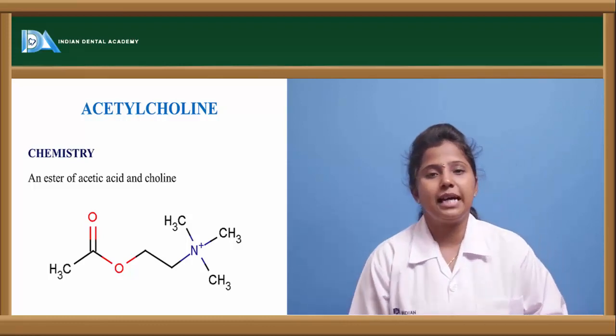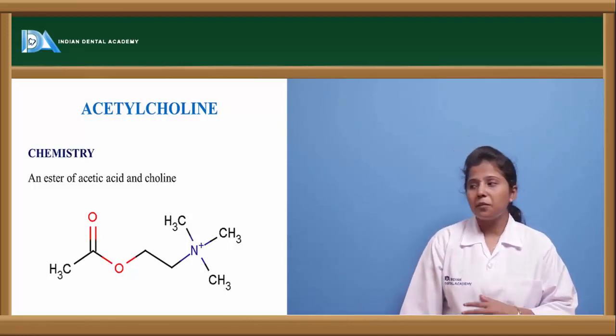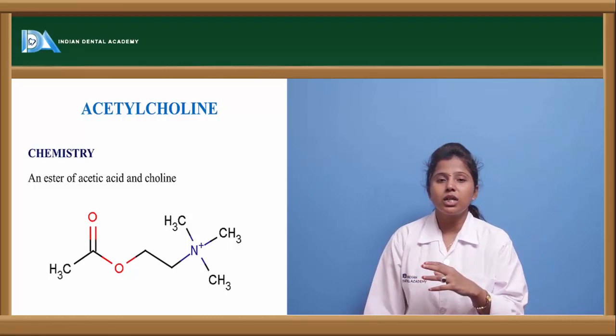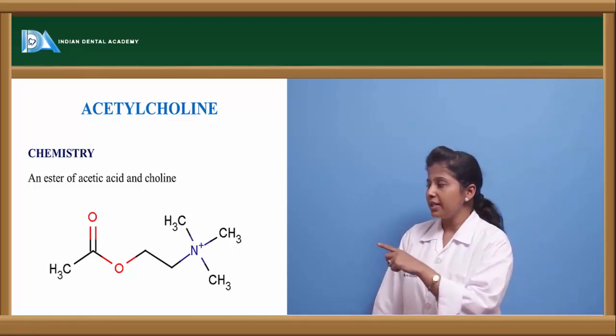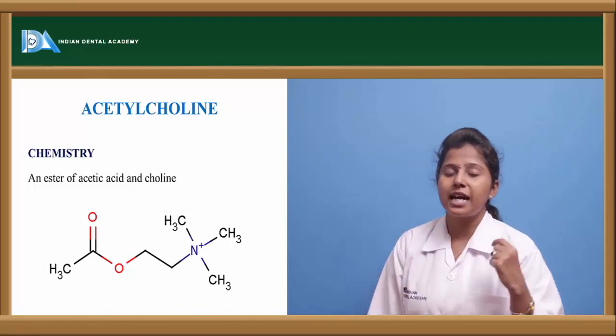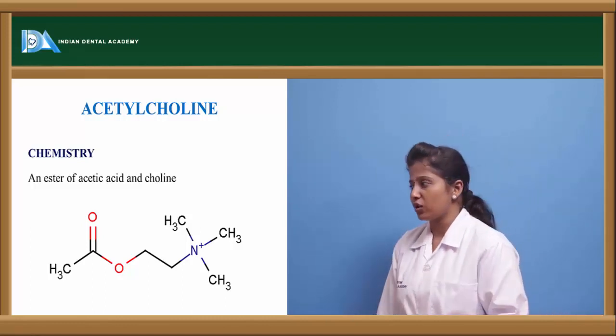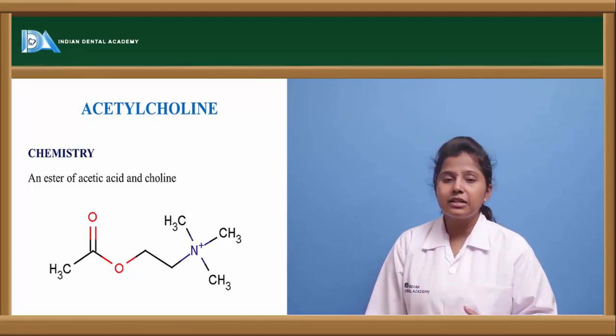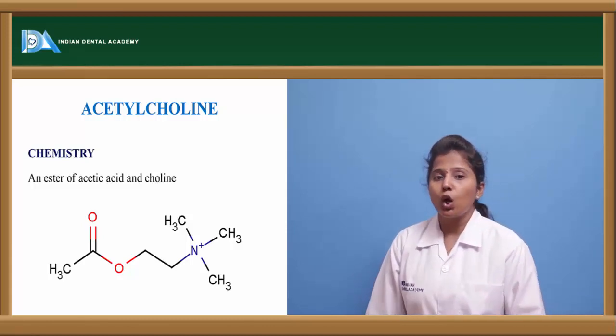Let us see about acetylcholine. Acetylcholine is a compound which has a quaternary ammonium group. Here, if we see the nitrogen, it is attached with 3 methyl groups and it has a positive charge on it, and it is the ester of acetic acid as well as choline.